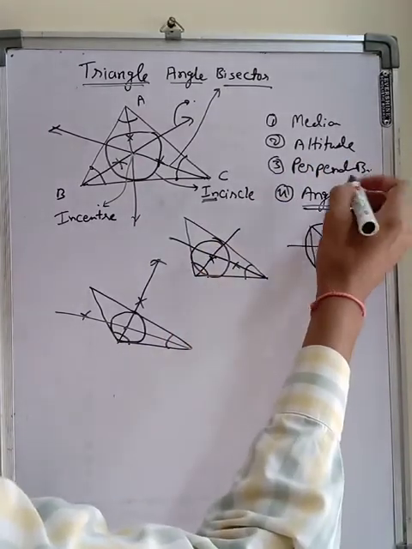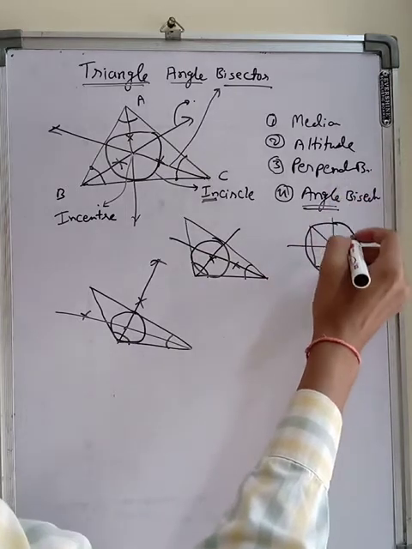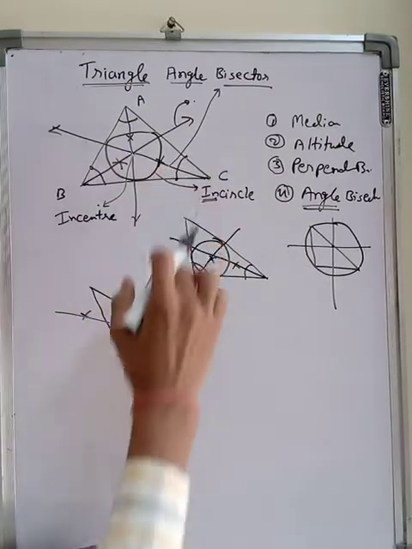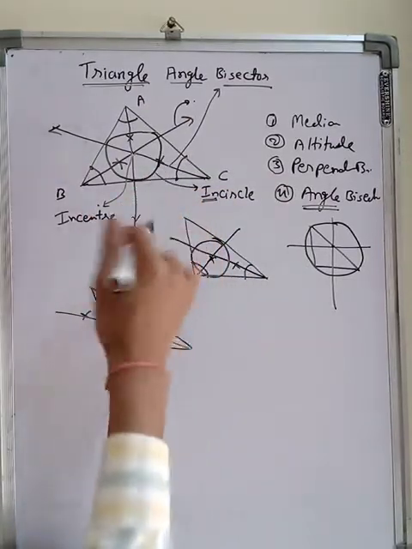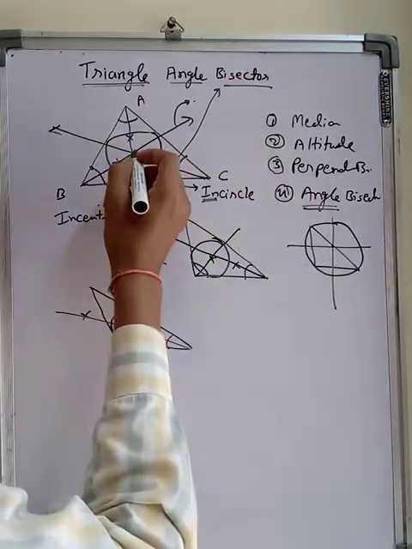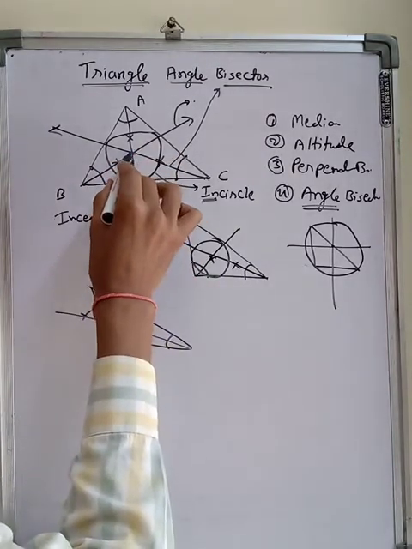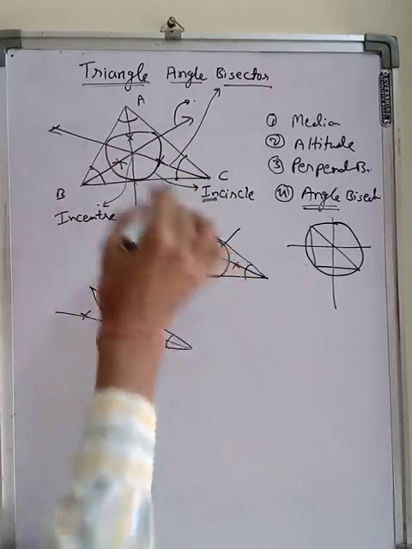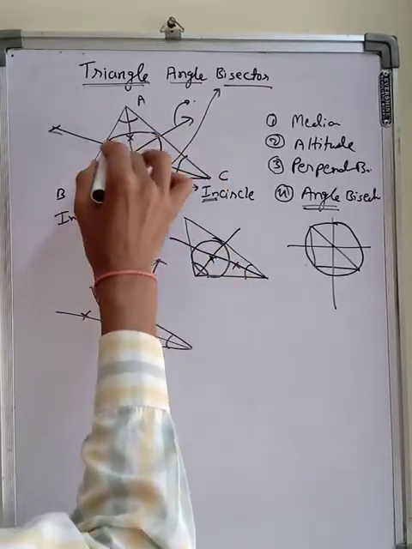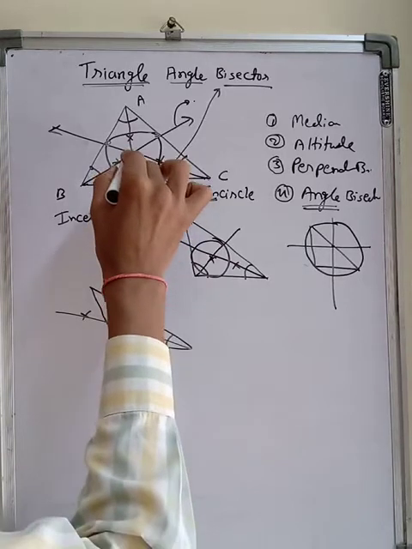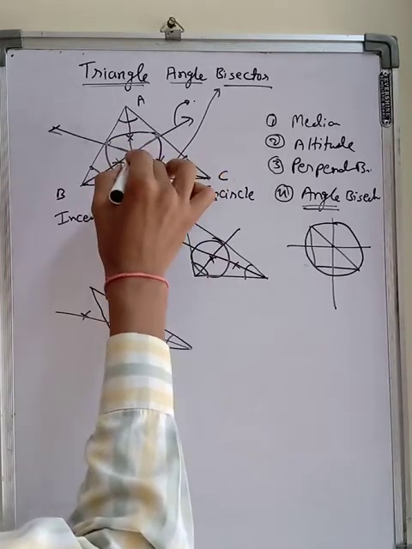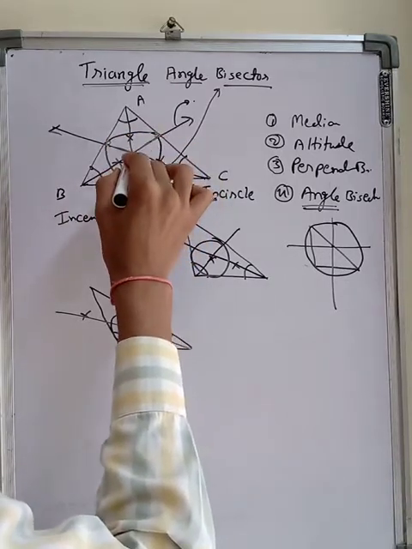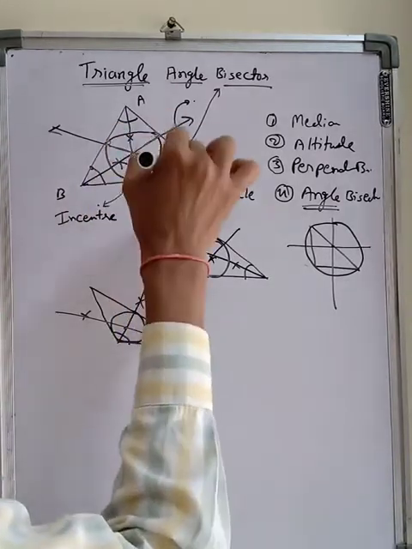What is the circumcenter? Circumcenter means the concurrent point of perpendicular bisectors. So you can see here how to draw. And now the properties. In properties we will see, the first property is that the incenter is equidistant from the sides of a triangle. You can see these are the radii. So the incenter is equidistant from the sides of the triangle.